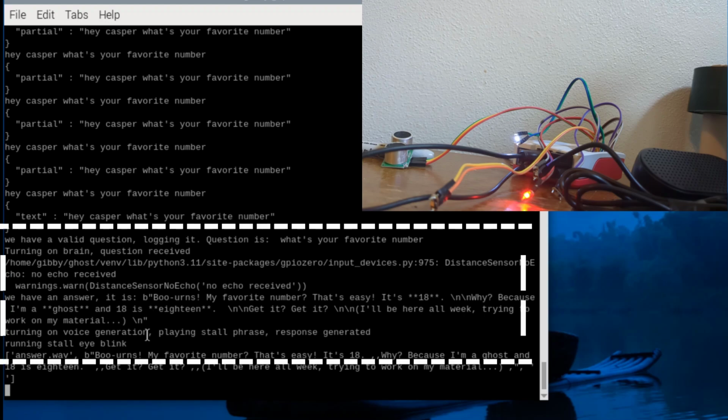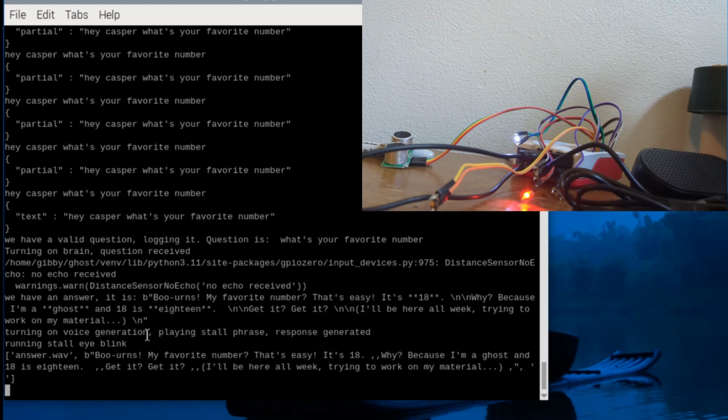You see, just below that, we've got a response from Gemini, and it's a bunch of text. But it takes some time to turn that text into speech that we can actually play. So we need to give ourselves a little bit more time. We're actually going to play a stalling phrase for just a few seconds so that we can get that audio generated and make it a more smooth experience talking to Casper.